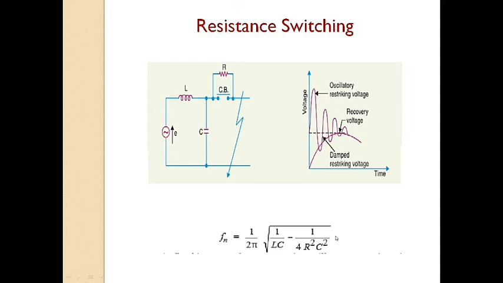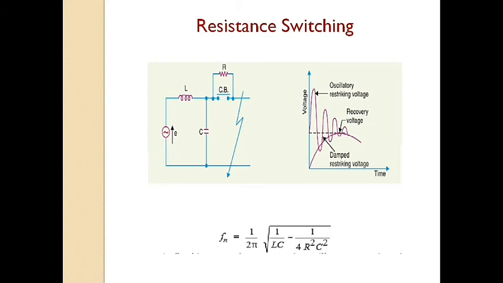The effect of shunt resistance R is to prevent the oscillatory growth of restriking voltage and cause it to grow exponentially up to recovery voltage. This is most effective when the value of R is so chosen that the circuit is critically damped. The value of R required for critical damping is 0.5 root over L by C. Now in this picture you can see the oscillatory growth and the exponential growth when the circuit is critically damped.